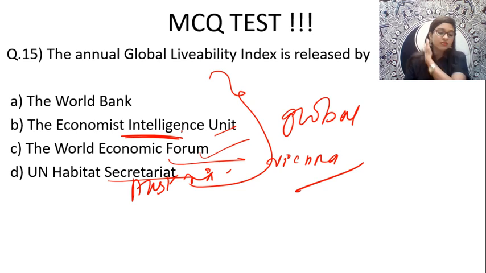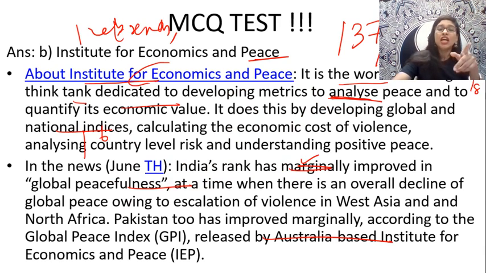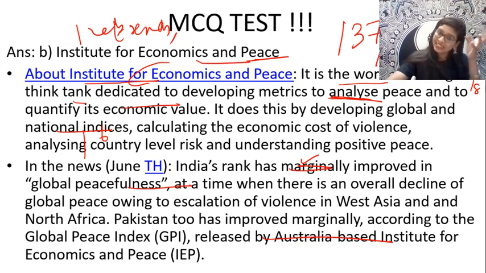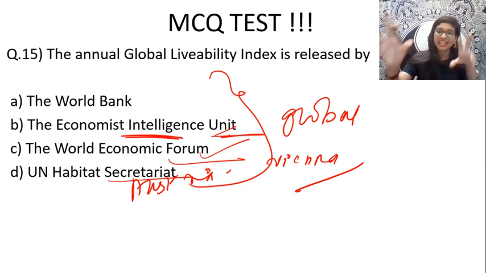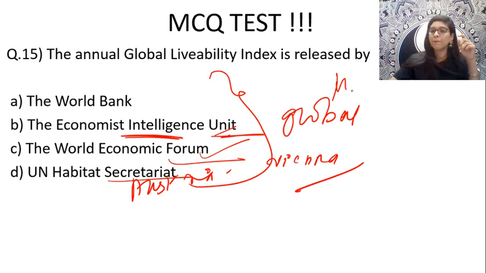And this particular Economist Intelligence Unit, guys, just like your Institute for Economics and Peace, is also based in Australia. That organization is in Melbourne, Australia.